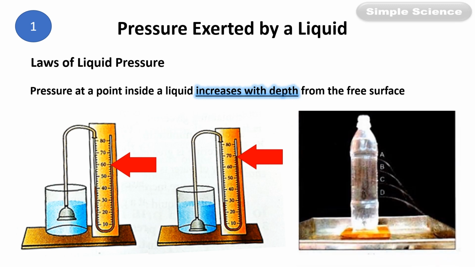You can do this experiment at home. Take a 2-liter bottle, fill it with water and make 4 holes at levels A, B, C and D as shown in the diagram, that means at different heights or different depths. You will notice that the water comes out with a greater pressure from the lower hole, hole D, and with a very low pressure from the upper hole, hole A. That means the pressure increases as you go down, or as the depth increases.